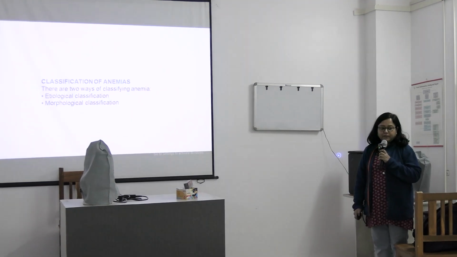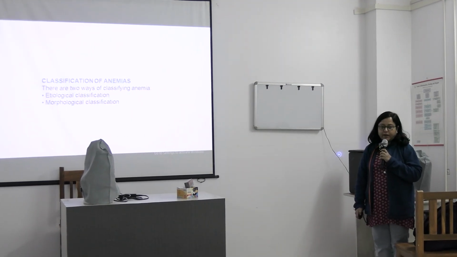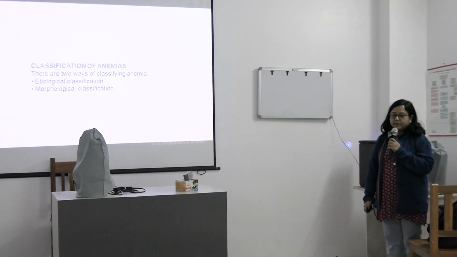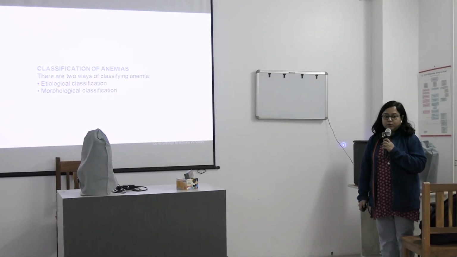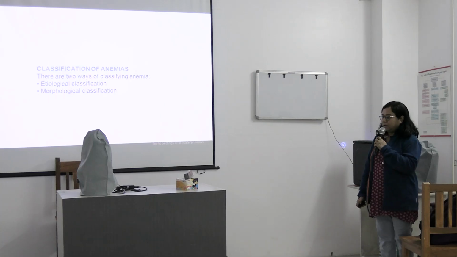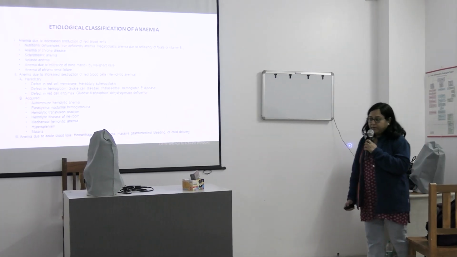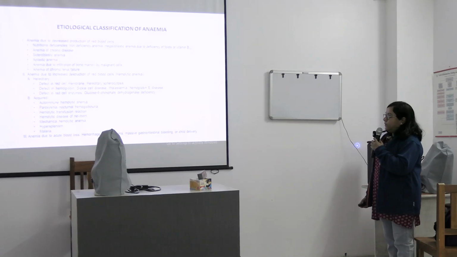So how do we classify anemia? Classification of anemia is also a very commonly asked question for your exam. So there are two ways by which we can classify anemia. One is the etiological classification and the other is morphological classification. So etiological classification is done in three ways.